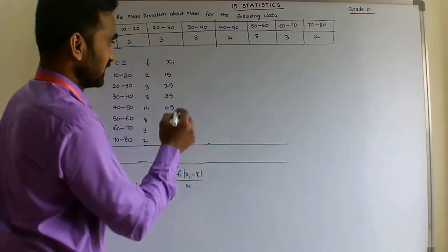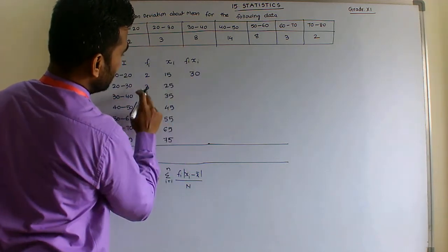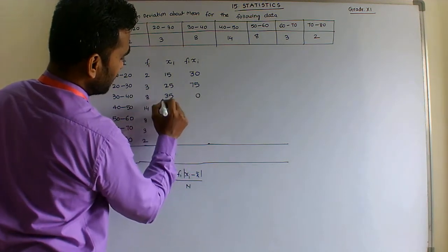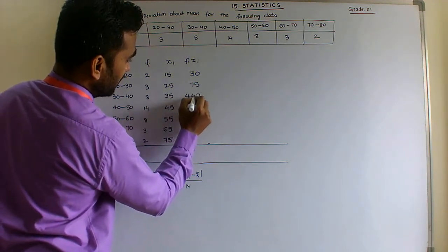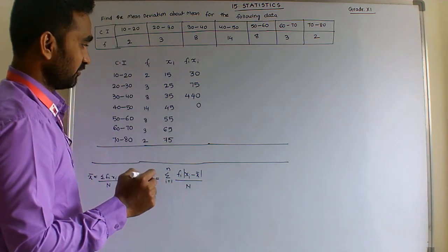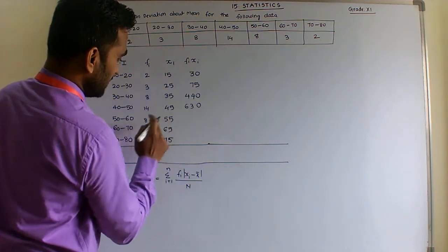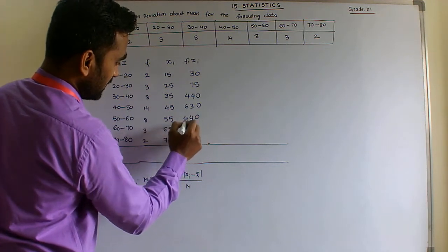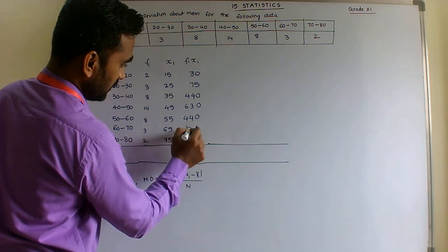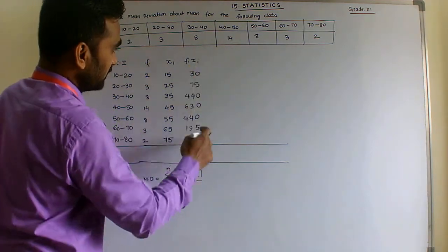Now fi into xi, the multiplication of these two: 2 times 15 is 30, 3 times 25 is 75, 8 times 35 is 280, 14 times 45 is 630, 8 times 55 is 440, 3 times 65 is 195, and 2 times 75 is 150. Done. Their sum is